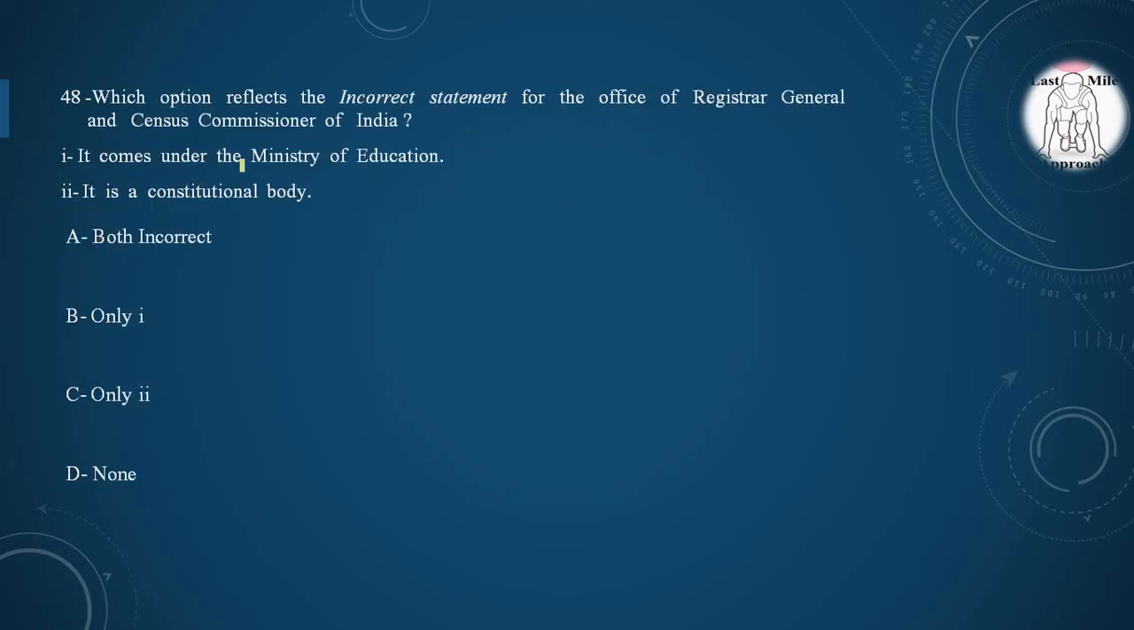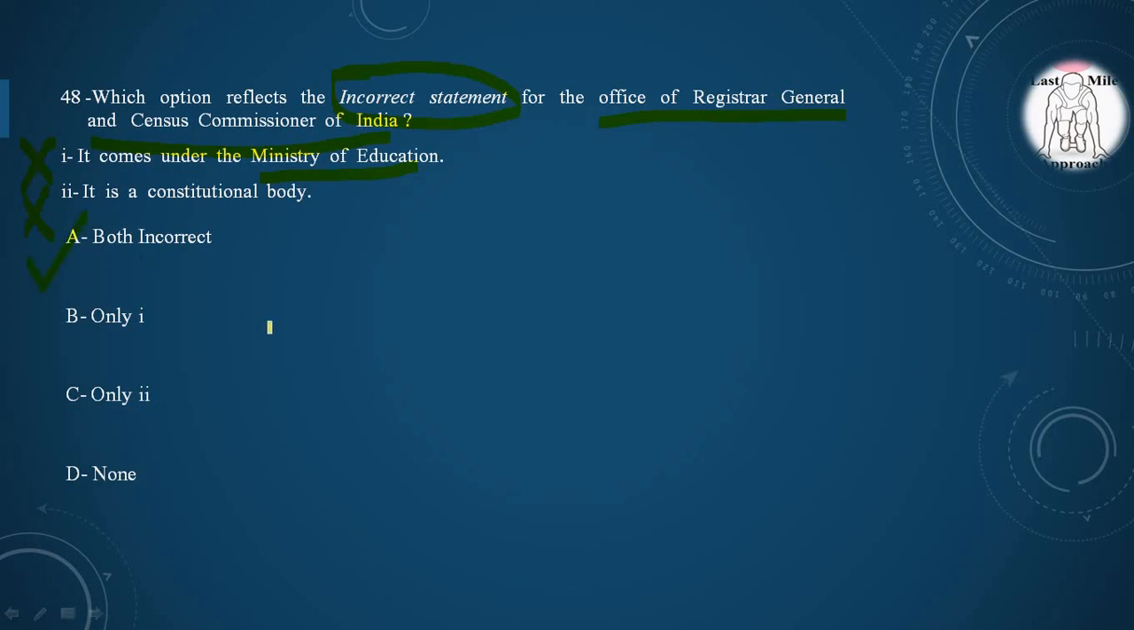Next question, which option reflects the incorrect statement? Here question is asking for incorrect statement for the Office of Registrar General and Census Commissioner of India. First, it comes under the Ministry of Education. First statement is incorrect because it comes under the Ministry of Home Affairs. Second, it is a constitutional body. Incorrect because it is not a constitutional body, but it is a statutory provisions or statutory body. So we have to choose the incorrect option. Both option A is incorrect.